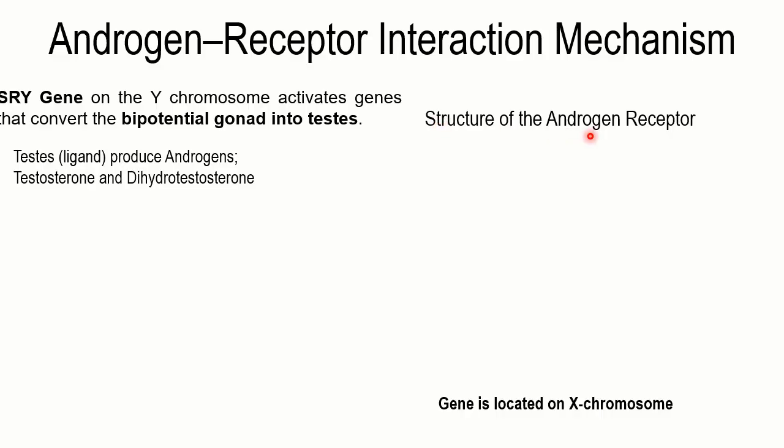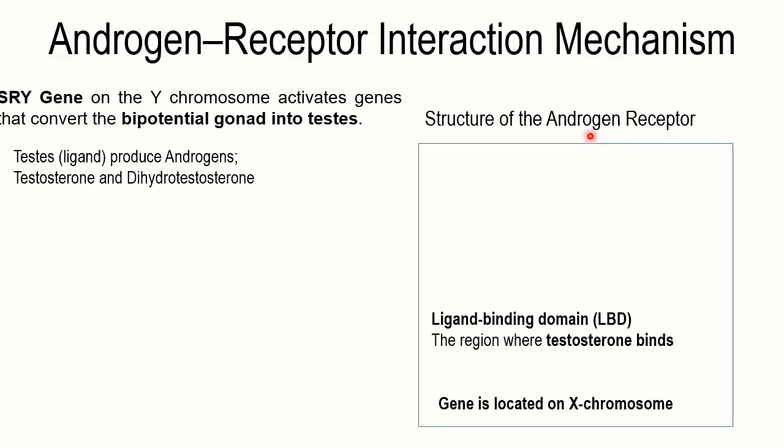Let us talk in detail about the different domains present in the androgen receptor. The first domain is the ligand binding domain, and this is the region where the testosterone is going to bind. The second important region is known as the hinge region.